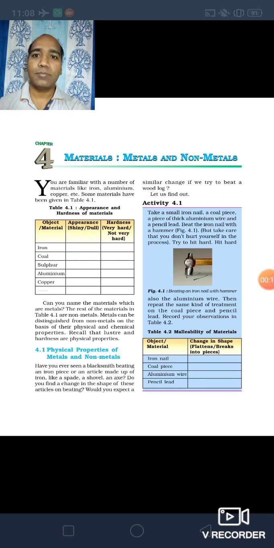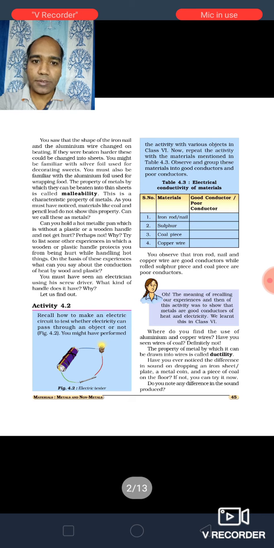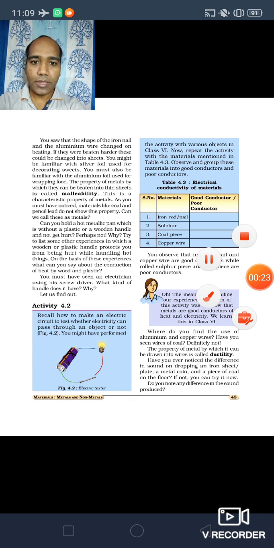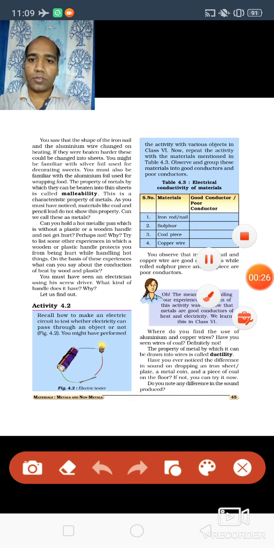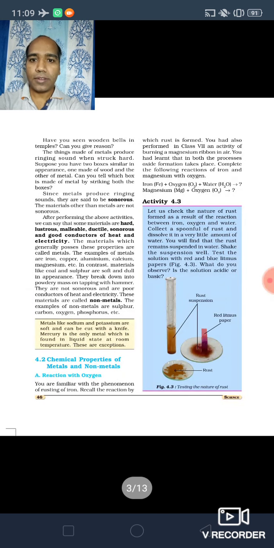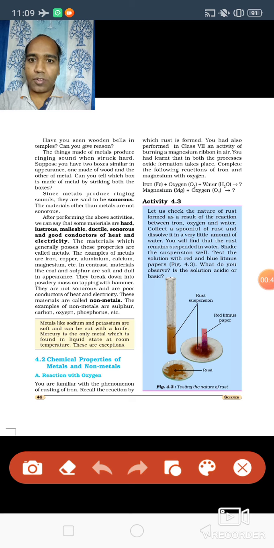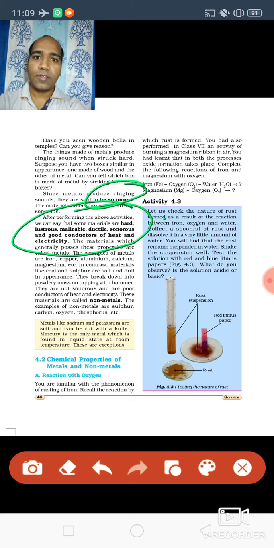So, we were discussing materials, metals, and non-metals, and a few topics we have already done. Malleability we have done, then ductility. Then the definition of metals and non-metals, the sonorous property, what is a metal and what is a non-metal, we have already done.